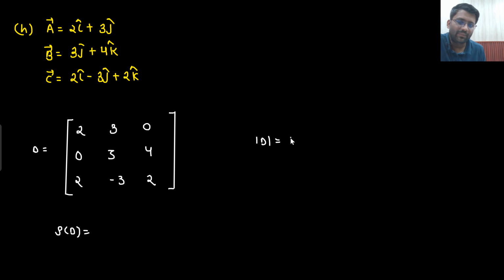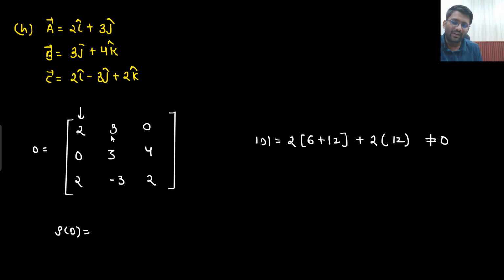So what I am doing is simply calculating the determinant. I hope the concept of determinant is clear to you. I am calculating the determinant with respect to column 1. So 2 multiplied with 3 into 2, 6, 6 minus minus 12, so this will become 6 plus 12, plus this value 2 multiplied with 4 into 3, 12, 12 minus 0 will be some value. So basically this will be a positive value and non-zero. What does that mean? Rank of D is coming out to be 3.